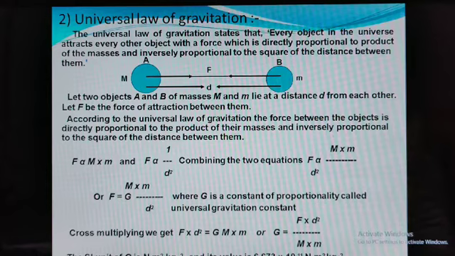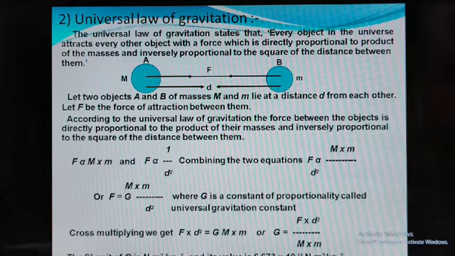Now you are aware that we consider a proportionality constant. With that proportionality constant, F is equal to G into M into m divided by d square, where F is the force of attraction, capital M is the mass of body A, small m is the mass of body B, small d is the distance between the two bodies, considered from the center of each body, and F is the force of attraction.